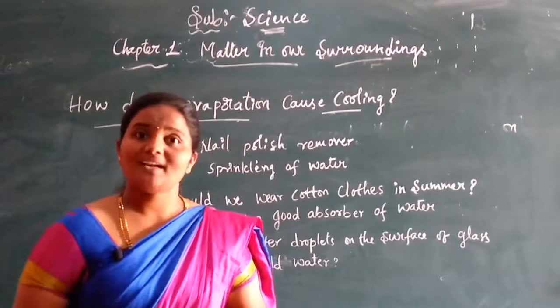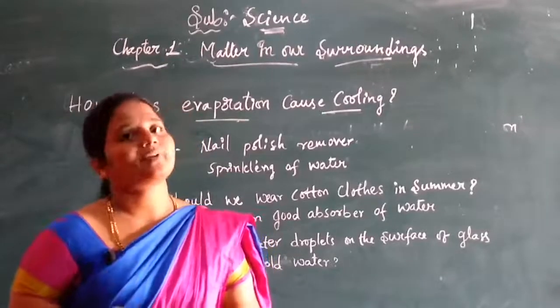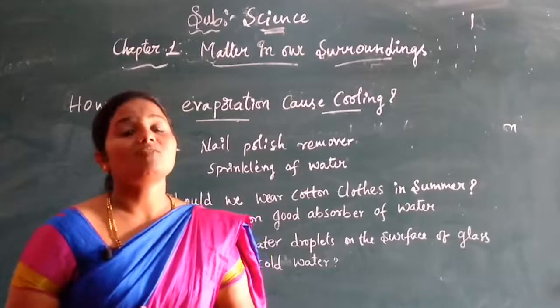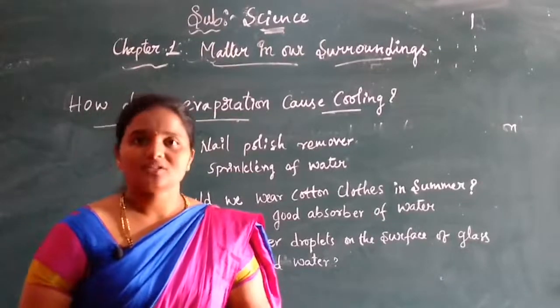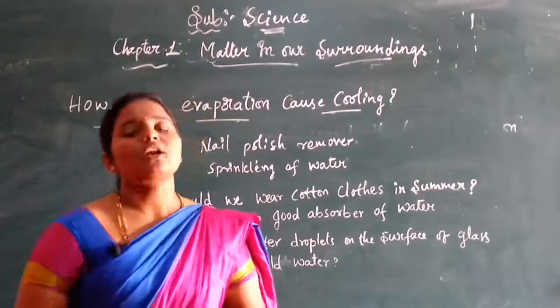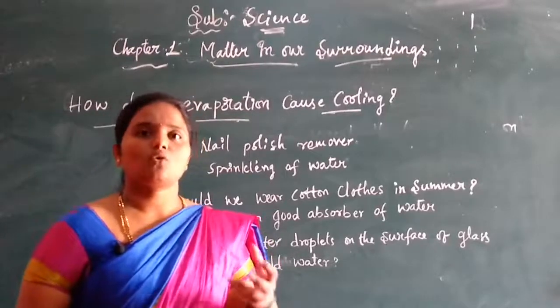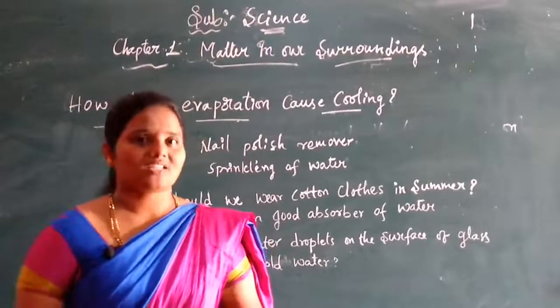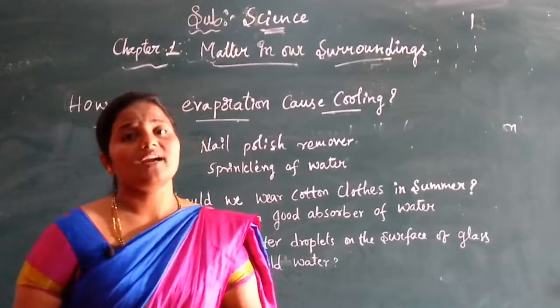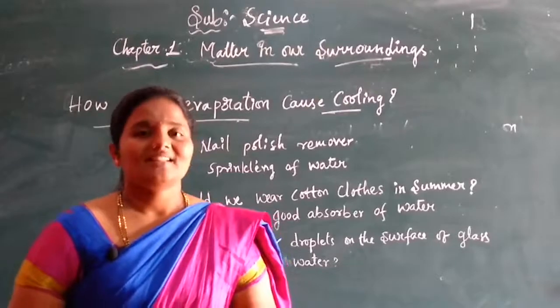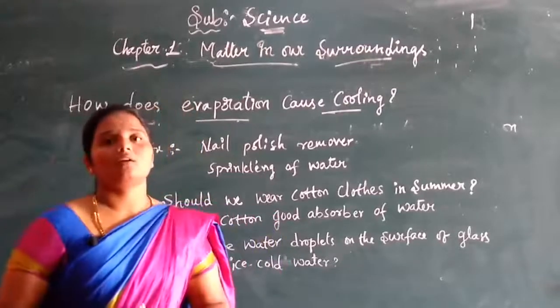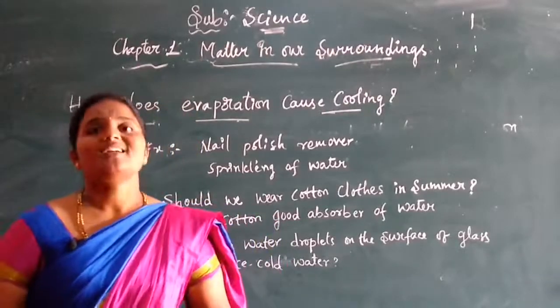Whatever air is present in the surroundings converts its state from vapor to liquid. Because of that phenomenon, when ice cold water is kept outside, we see small water droplets surrounding it. This completes all the matter in our surroundings chapter.